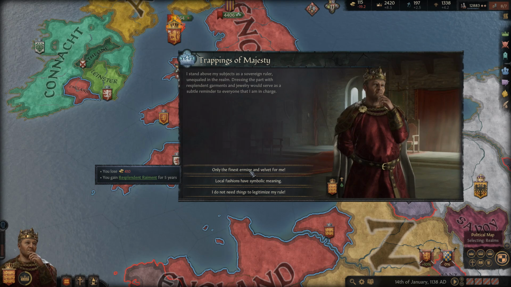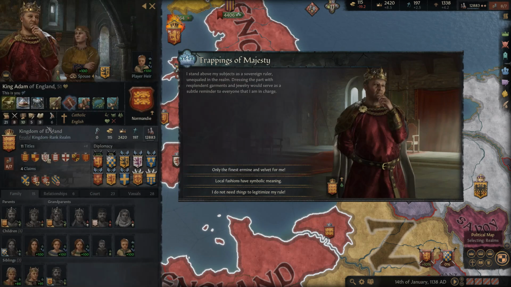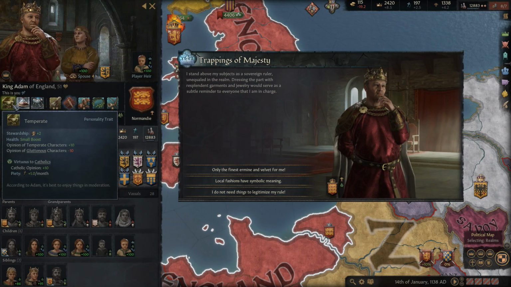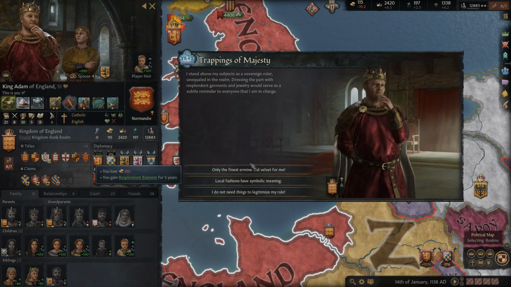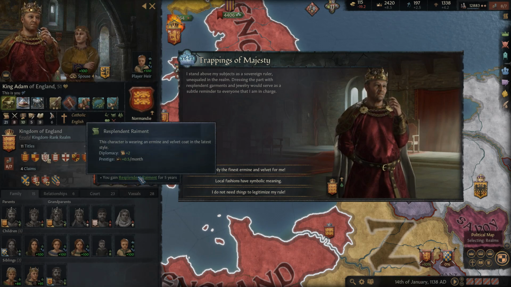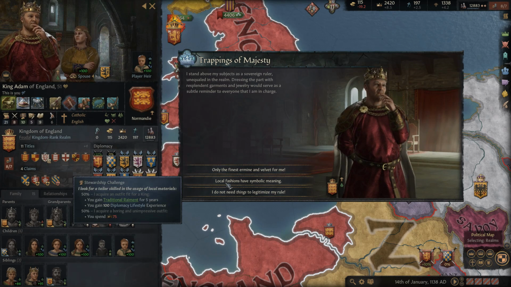So it's a big part of playing the part and having that prestige, and thus a character such as ourselves would care about that. But at the same time, we also do everything in moderation. So I don't think we'd do this top one, only the finest ermine and velvet for me, just because of the temperate. This would cost 410. It would grant diplomacy and prestige. And then we have the local fashions have symbolic meaning. And I think that's what we will go for.